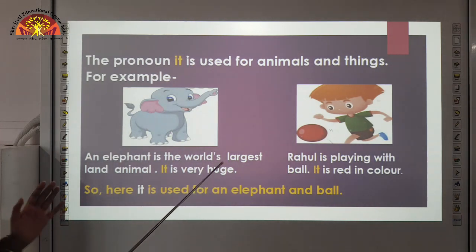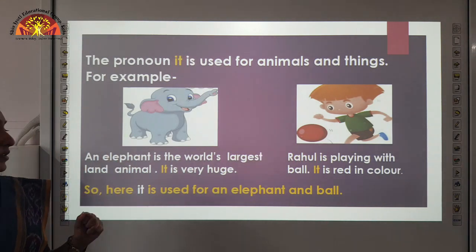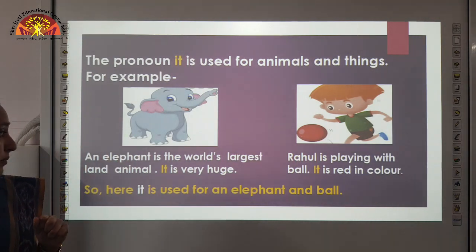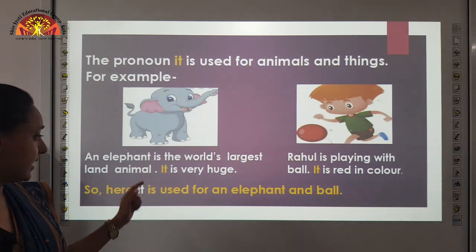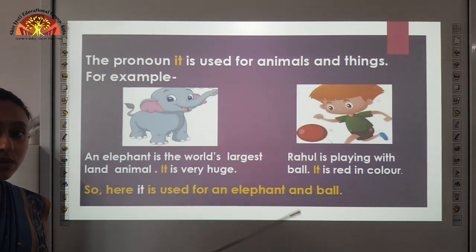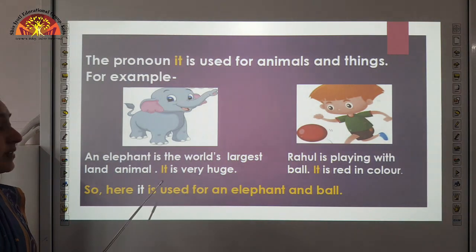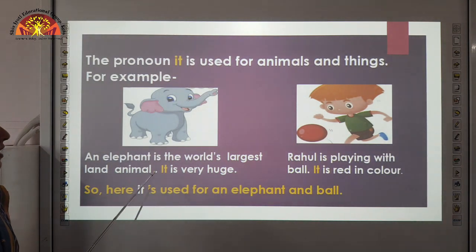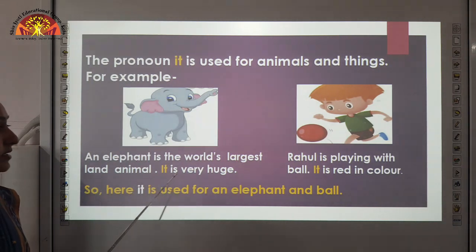So, what you learn, that elephant is the world's largest animal. वो world का सबसे बड़ा animal है. So, in the next sentence, we are replacing an elephant with the pronoun it. An elephant is the world's largest land animal. It is very huge. So, instead of repeating nouns again and again, what we do? We replace it with pronoun. So, here it is used in place of an elephant.